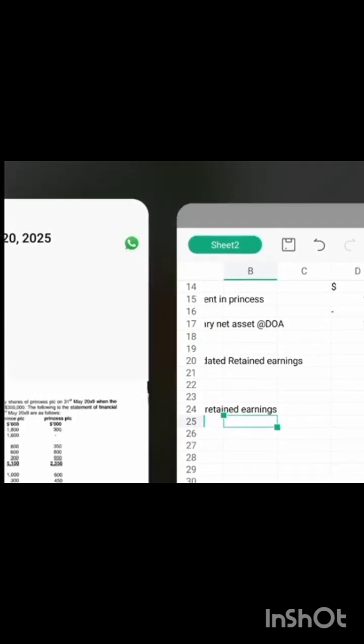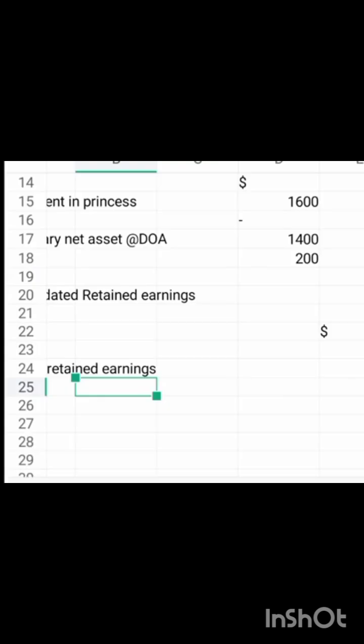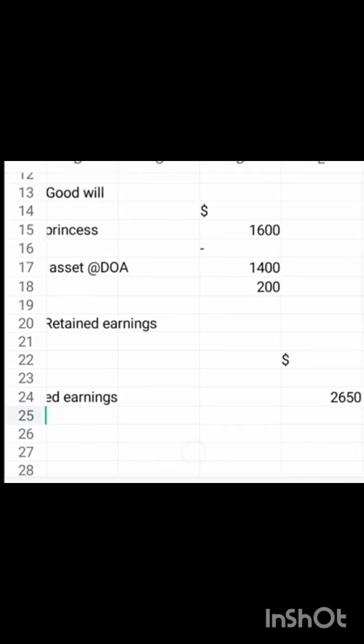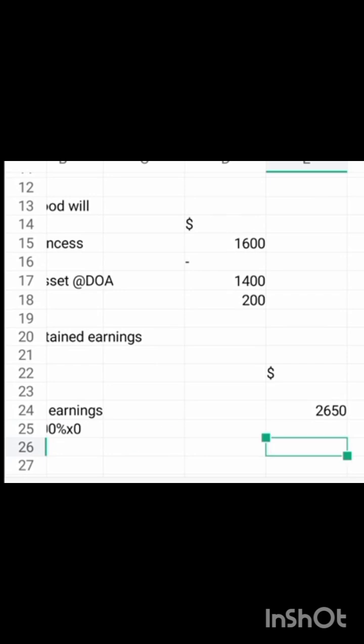So assuming we have post acquisition now, we should add share in post. But we don't have any share in post. Just let us say share in post, which is what? 100% times 0, which will give us dash. Then this one will still be 2,650.